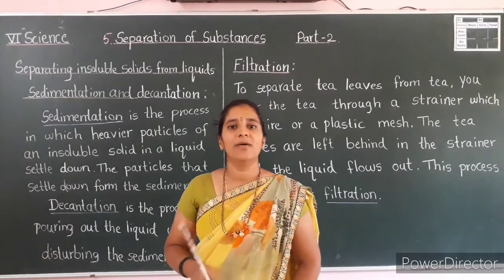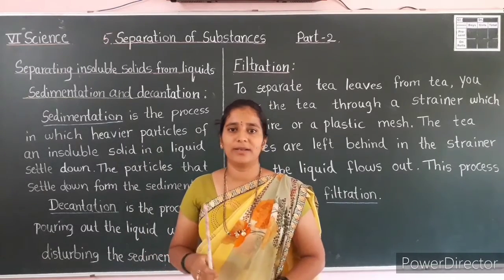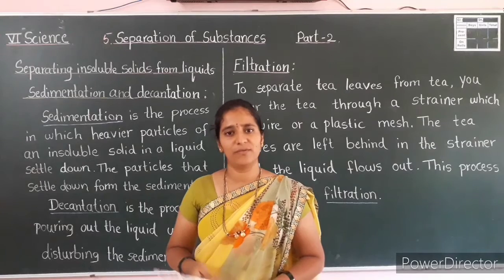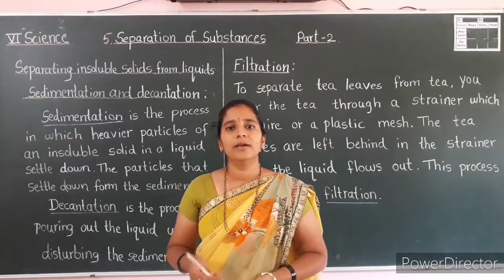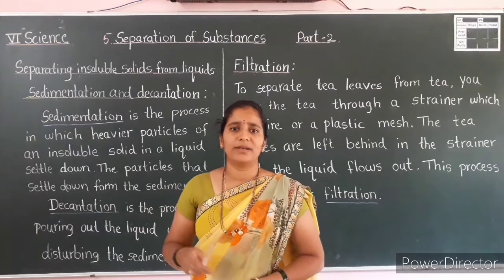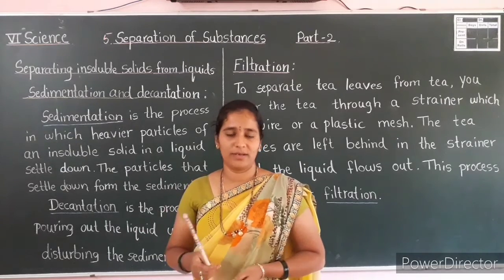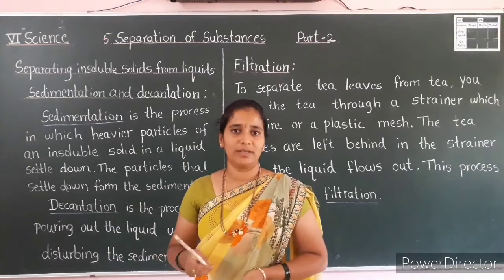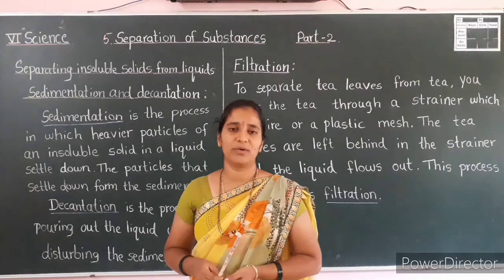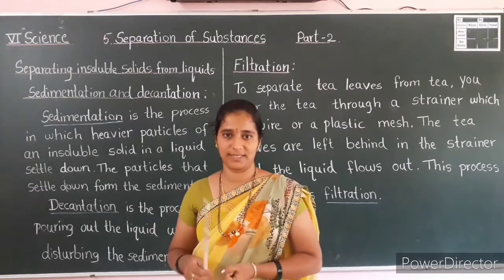For example, grains cannot dissolve in water. Soluble substances are those that dissolve in water. For example, salt and sugar dissolve in water. They are called soluble substances.